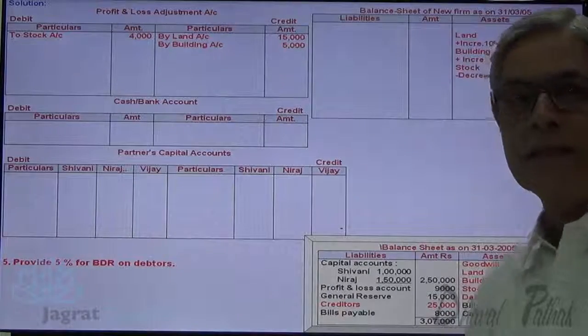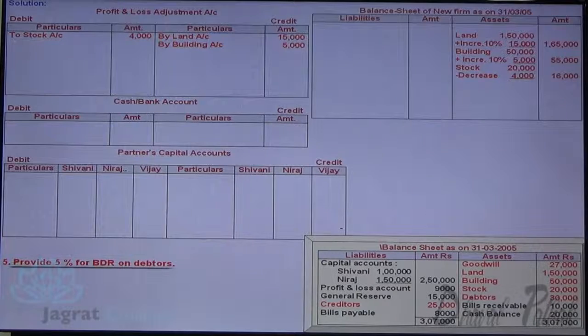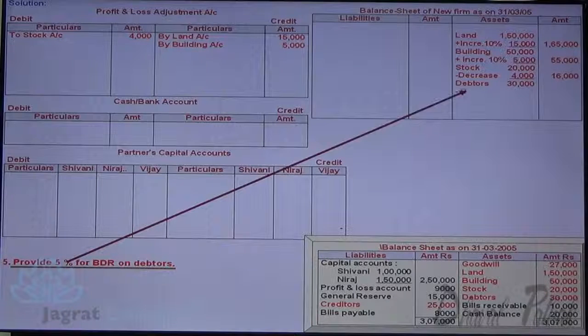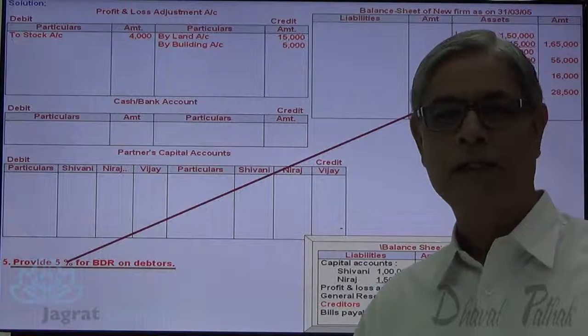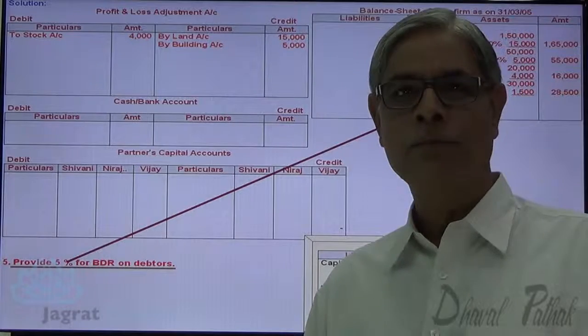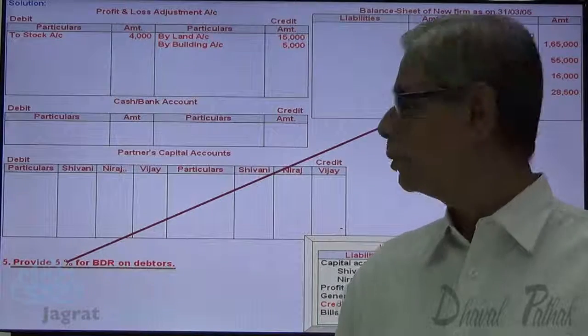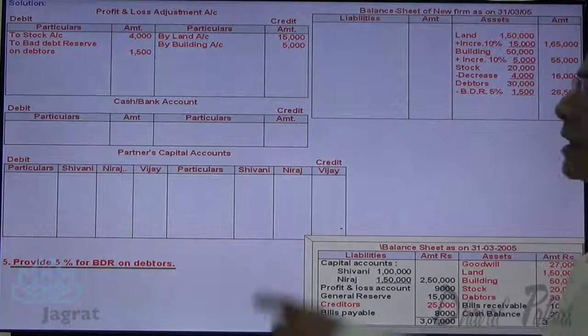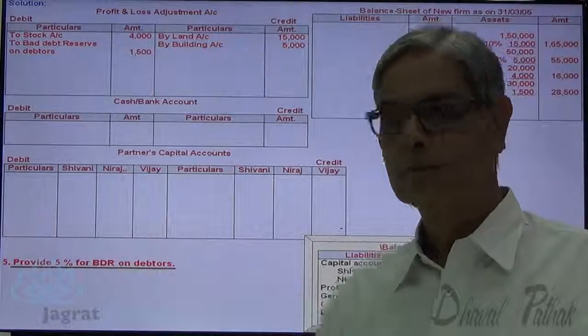Provide 5% bad debt reserve on debtors. Debtors are 30,000. Bad debt of 5% there is 1,500. So reported value of debtors in the balance sheet is 28,500. Provision for bad debt reserve debited to profit and loss adjustment account. So profit and loss adjustment account is debited with 1,500.